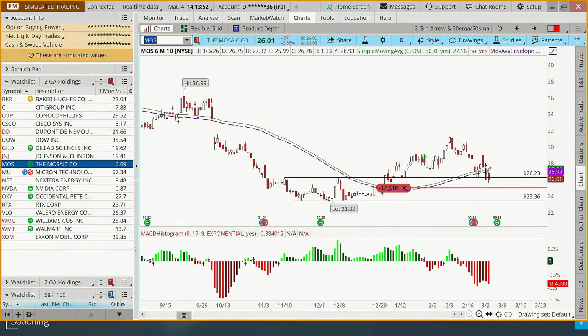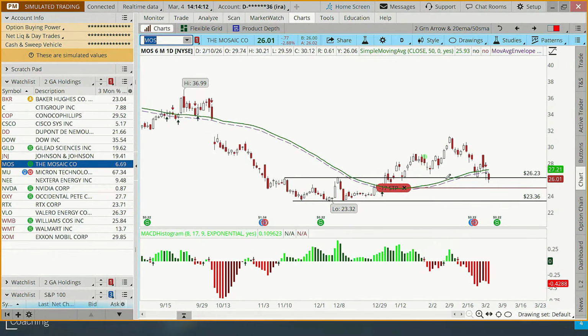So the first rule is to set the initial stop 1% below the moving average. And that's what that purple line is. So when we take a new position, which we'll do today, we'll see where to put that stop very quickly. The second rule basically is when we get a new buy signal.